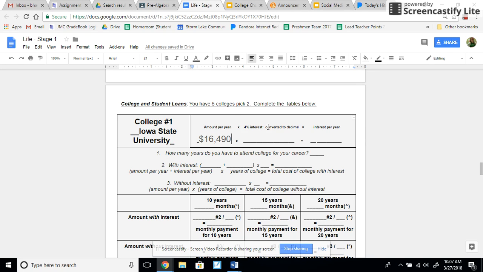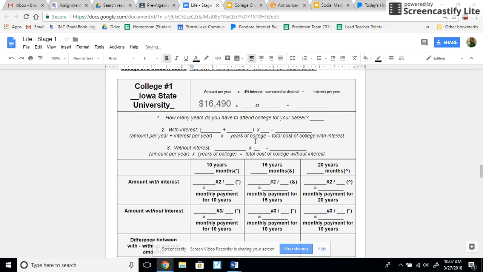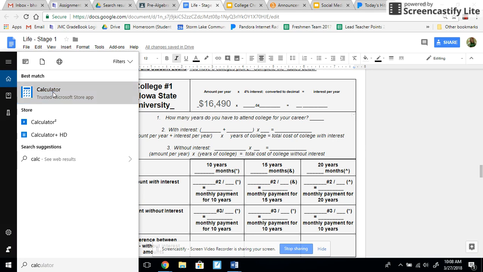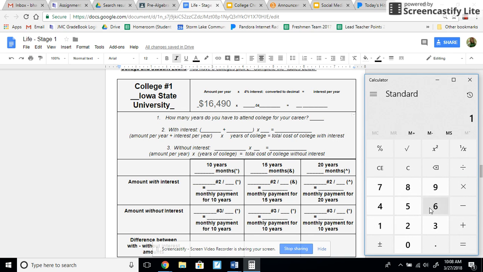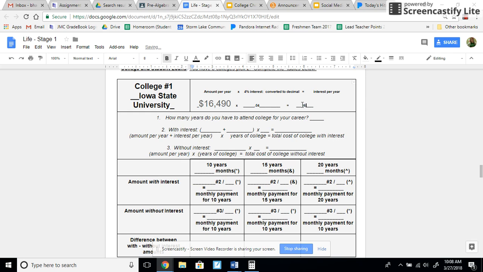Times 4% interest. I have to convert it to a decimal. Remember, converting a percent to decimal, you move the decimal 2 times to the left. 1, 2. So that is 0.04. Now I'm going to multiply them together. So I'm going to take 16490, and I'm getting that from here, okay, times 0.04. And I'm going to get 659.6. 659.60. I'm going to add 60 cents, okay?